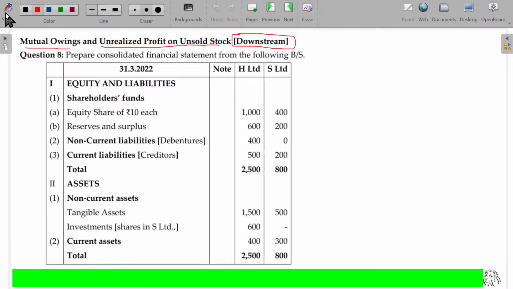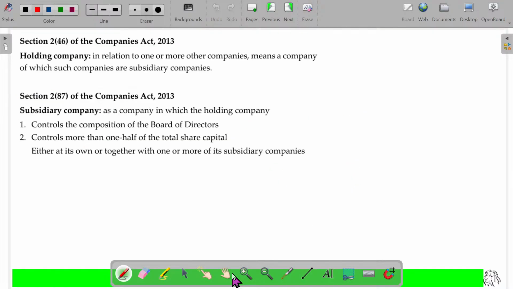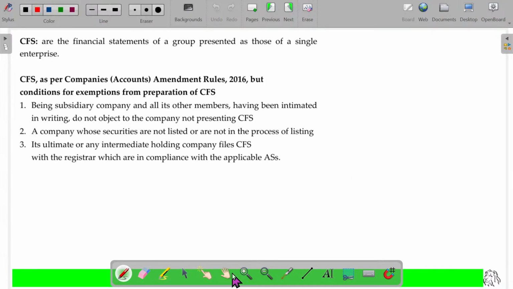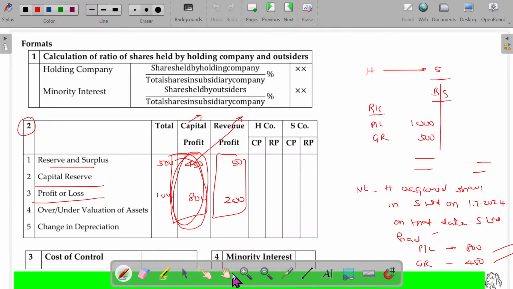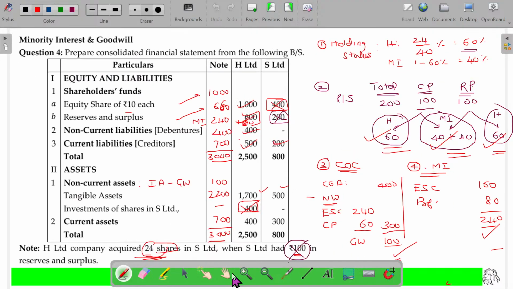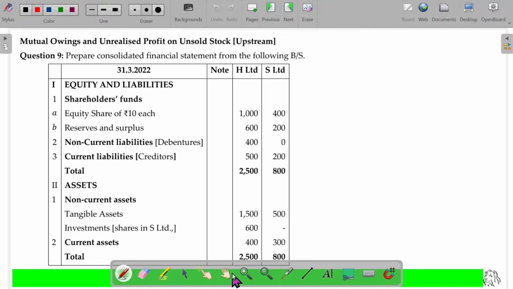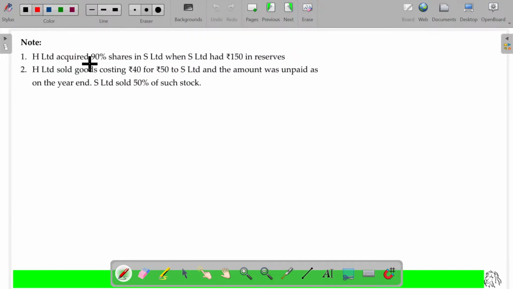Downstream. Prepare the consolidated financial statement from the balance sheet. H Limited acquired 90% shares in S Limited when S Limited had 115 reserves.